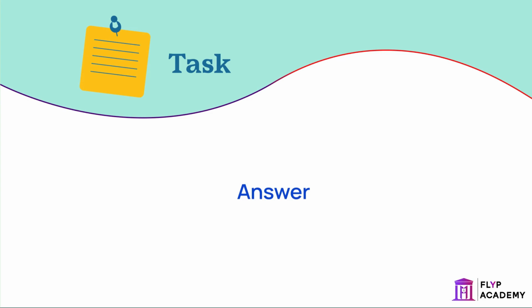The pituitary gland produces growth hormone. The pituitary gland is called a master gland.